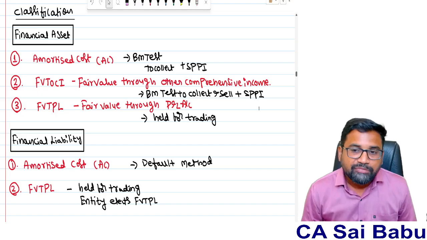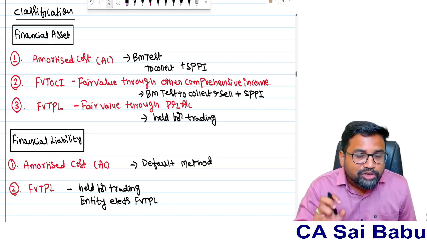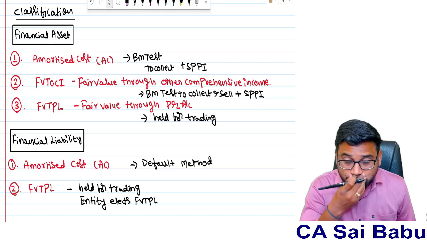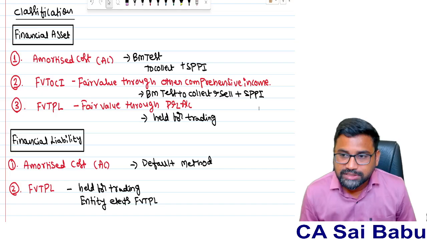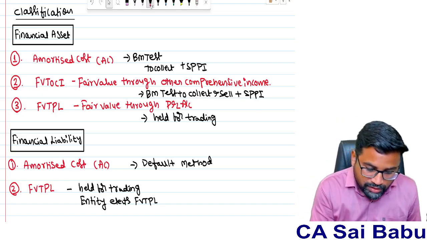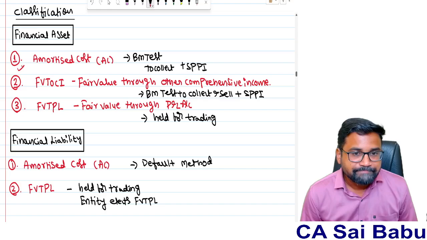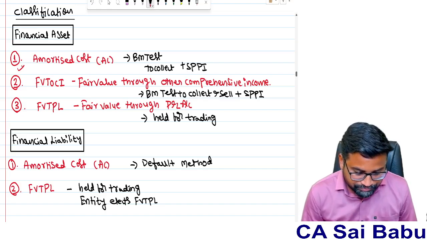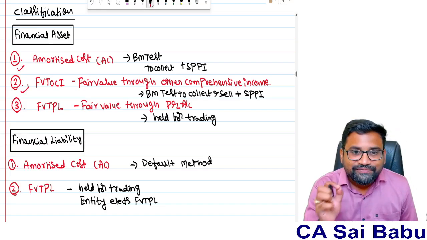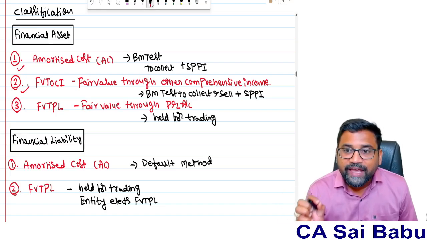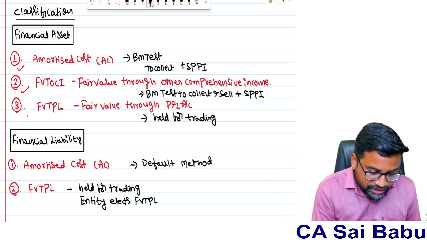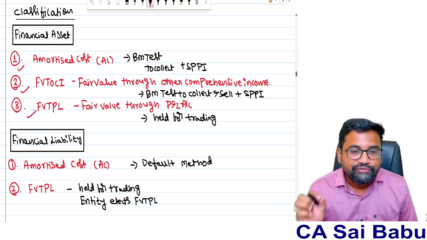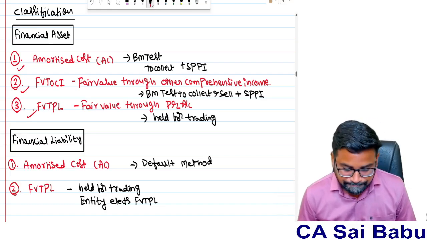Now, listen. When I talk about financial assets, the standard has classified them into three categories. Amortized cost, AC. Second one, FVT OCI, fair value through other comprehensive income. Third, FVTPL, fair value through P&L account.